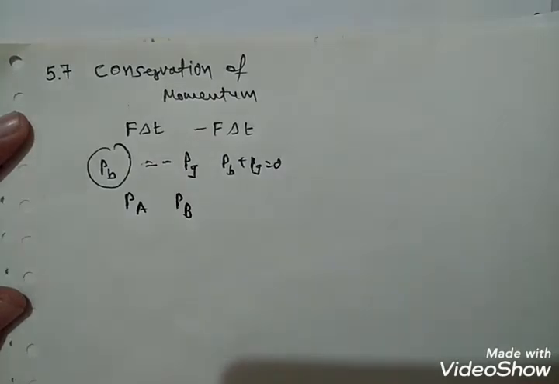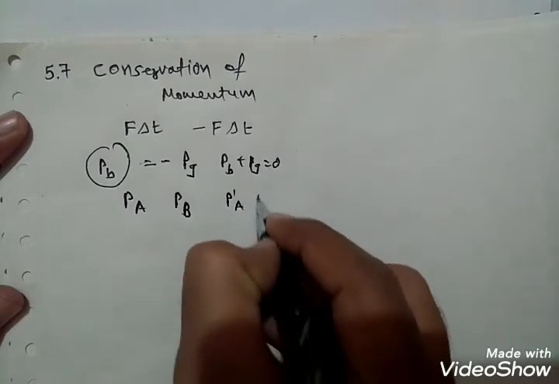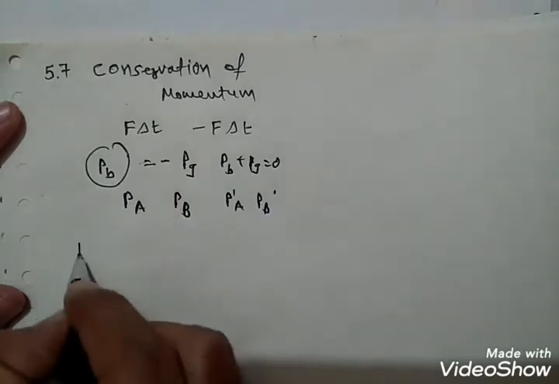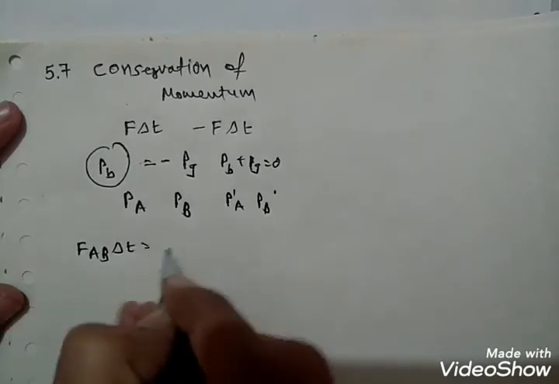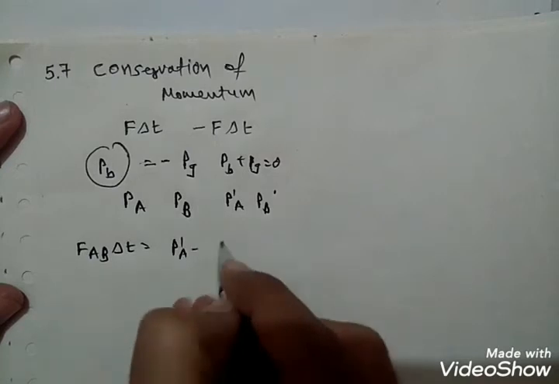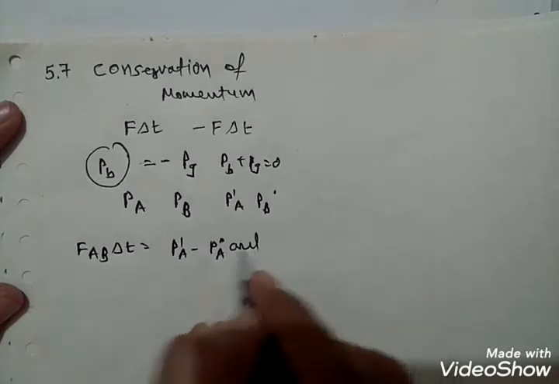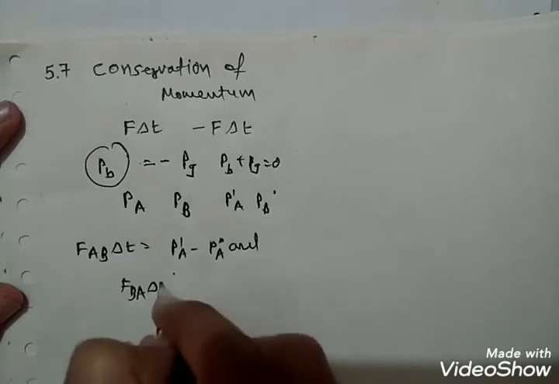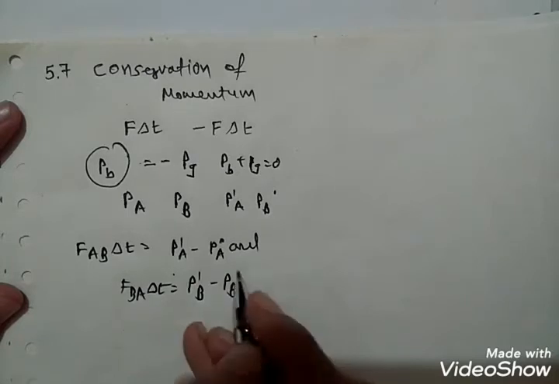The bodies collide and move apart with final momenta P dash A and P dash B. By the second law, F AB into del t is equal to P dash A minus PA, and F BA into del t is equal to P dash B minus PB.